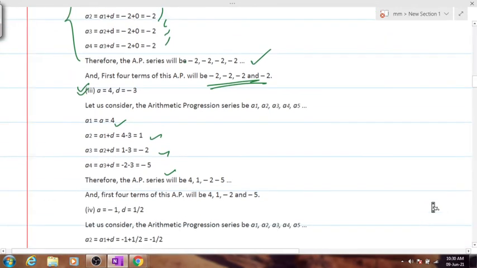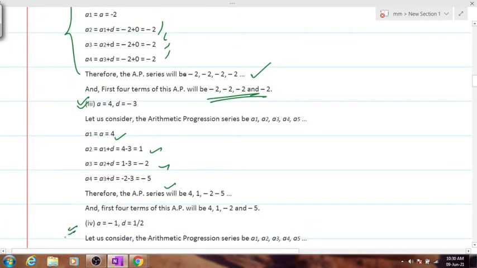Moving on to the fourth one. This one is a bit trickier. Let's see.